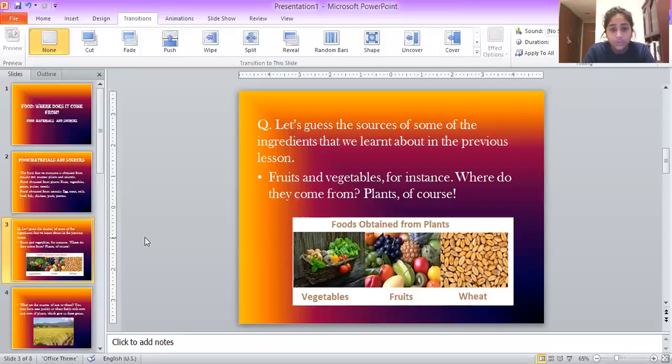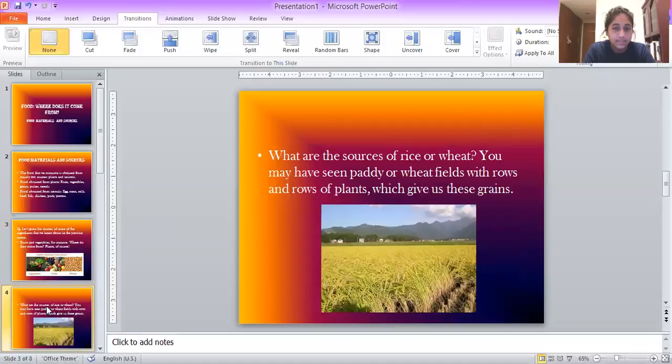So first, fruits and vegetables. We just spoke about this. They come from plants. So you can see the picture. We have vegetables that come from plants, fruits, and wheat. We can generalize wheat to grains. Yeah, we'll see that in the next slide.